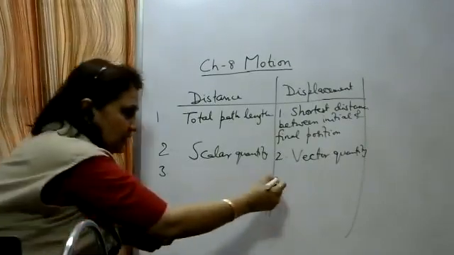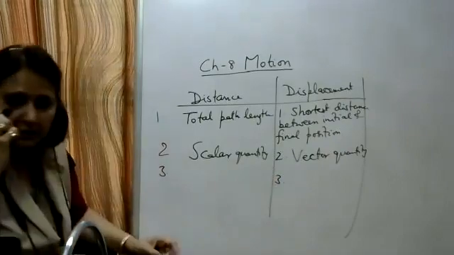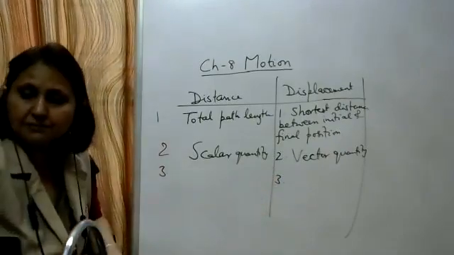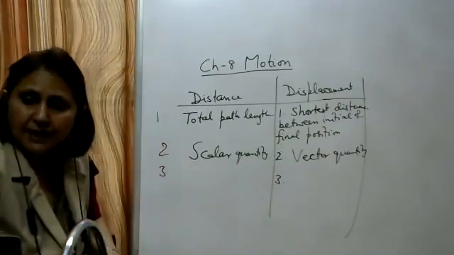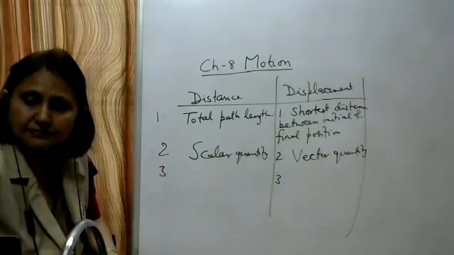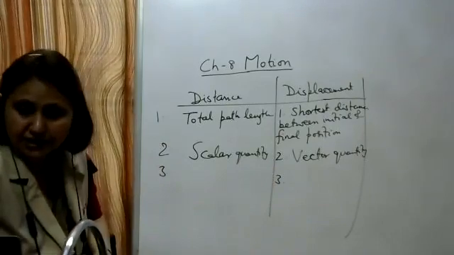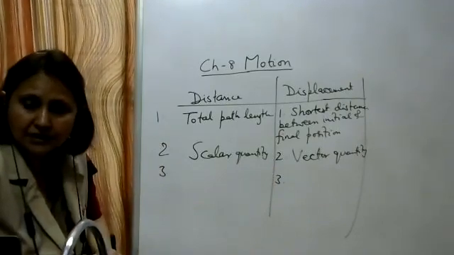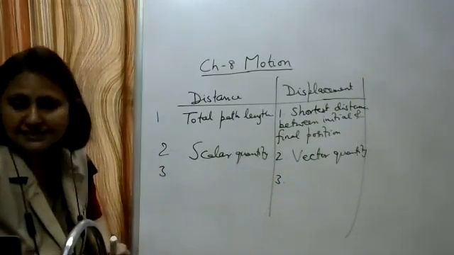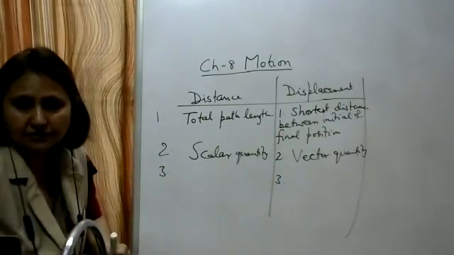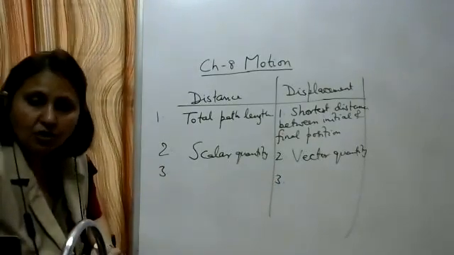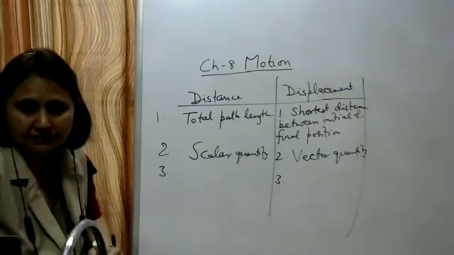Write the third point for the displacement. Magnitude of displacement can be equal or less than the distance traveled.